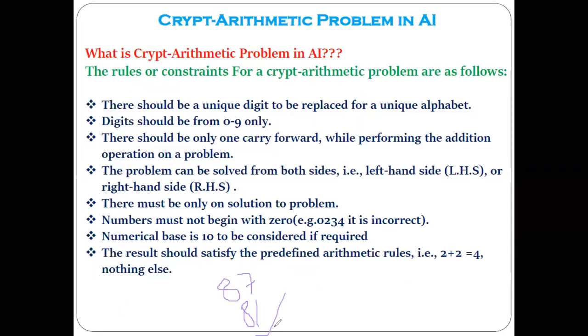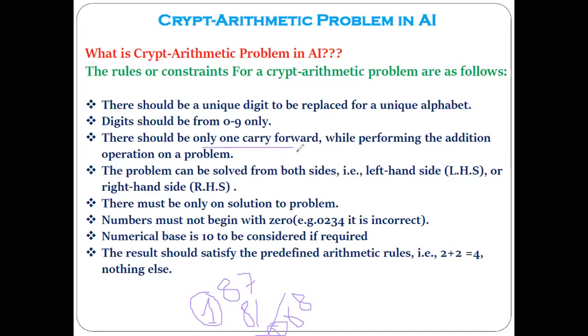What is its addition? 168. Here one carry is getting generated. This 1 which comes at the third position, it is the carry. So there should be only one carry forward.